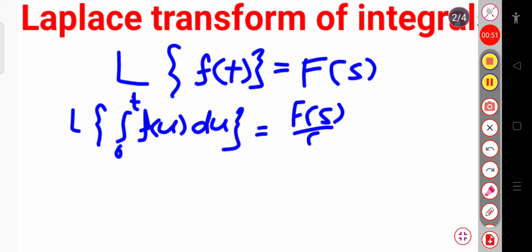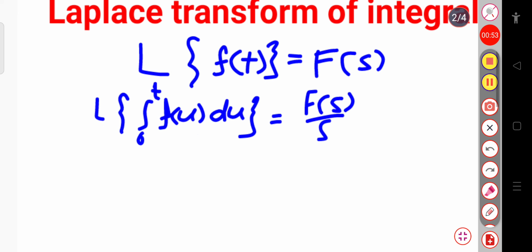Now we are going to prove this. Let us start from the left hand side, that is the Laplace transform of the integration over 0 to t, f of u du.